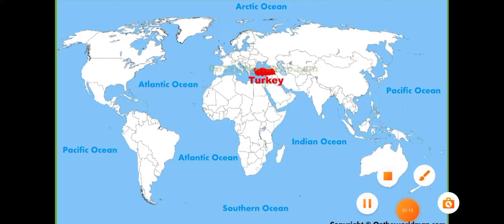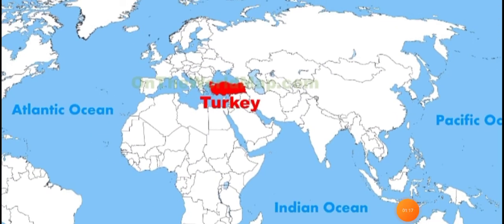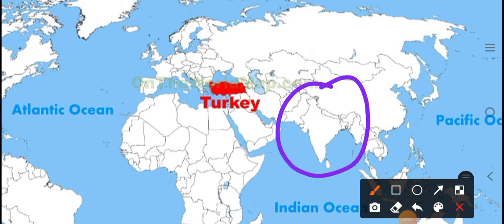Here you can see that here is the Turkey country, and let me show you here. Here is the India. Okay, here is the India, right? And here is the Turkey. After having this much distance, still in Turkey, a Khilafat movement was started.